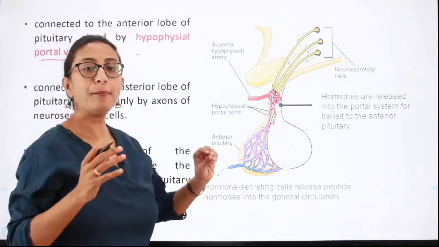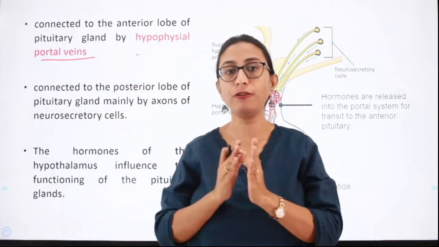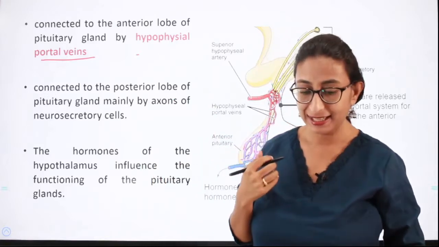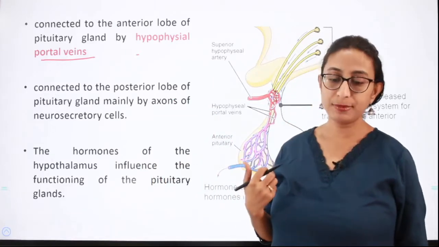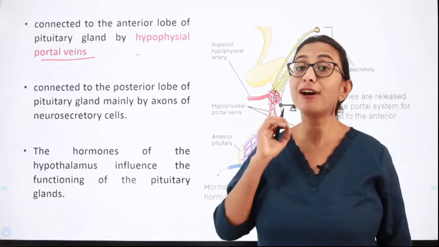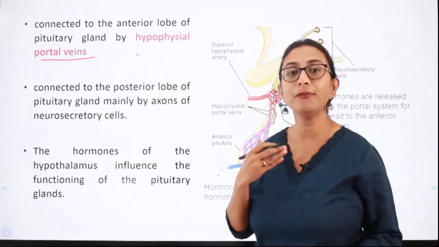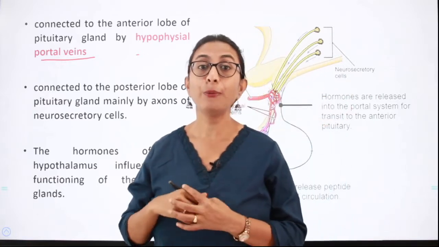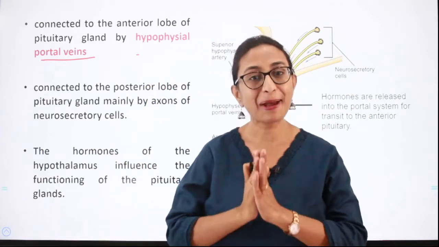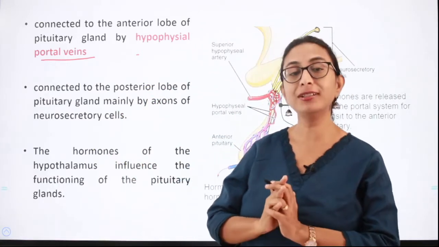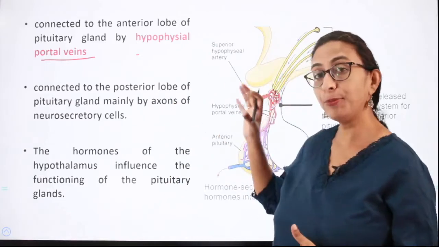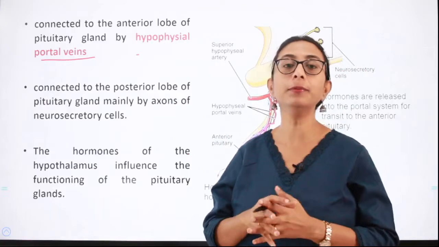So now we know about the location and the structure of the hypothalamus. So where exactly it is located and how it is connected to the pituitary gland. So what is the function of hypothalamus? The hypothalamus secretes hormones which influence the functioning of the pituitary gland. Actually, we call the pituitary gland a master gland, whereas this gland, the hypothalamus, controls the pituitary gland. Hence, it is aptly called the supreme commander or the control center of the endocrine system. Got it? So, it is the hypothalamus which actually controls the pituitary gland.